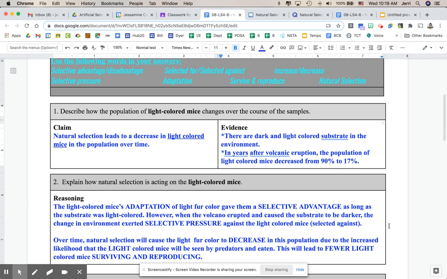If an organism is being selected for, that's a selective advantage. If a trait is being selected for, then that organism that has that trait will have a selective advantage. If the trait is being selected against, then that organism will have a selective disadvantage. And we call that whole change selective pressure.